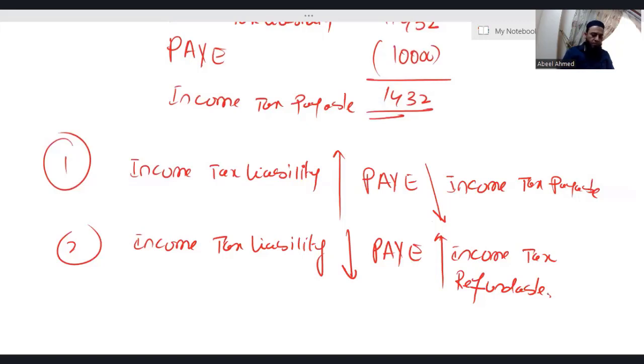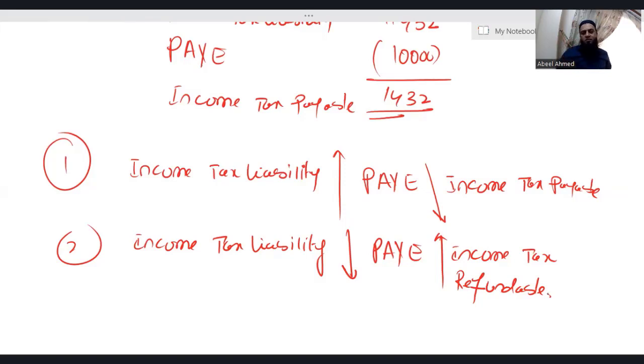Okay. Now, what are we going to do in the next class that is more important? In the next class, I'll be introducing, inshallah, dividend income. And I'll also introduce how we utilize the starting rate band. Then slowly and gradually, we will also introduce if someone is an additional rate taxpayer, then what happens? What are the rates for the dividend income? That is 8.75, 33.75, and 39.35. How do we apply these tax rates on the dividend income? Nil rate band for the dividend income is £1,000.